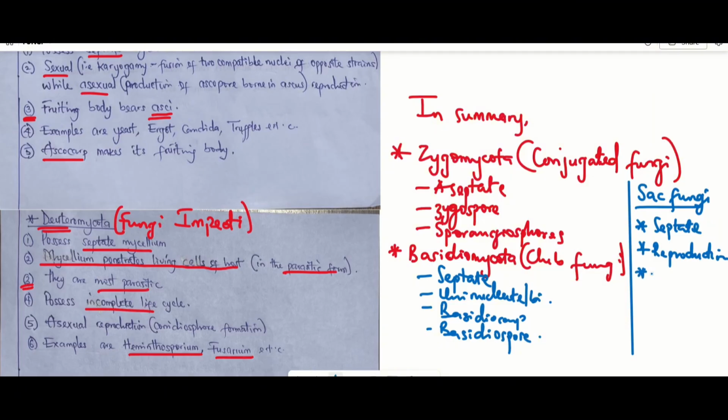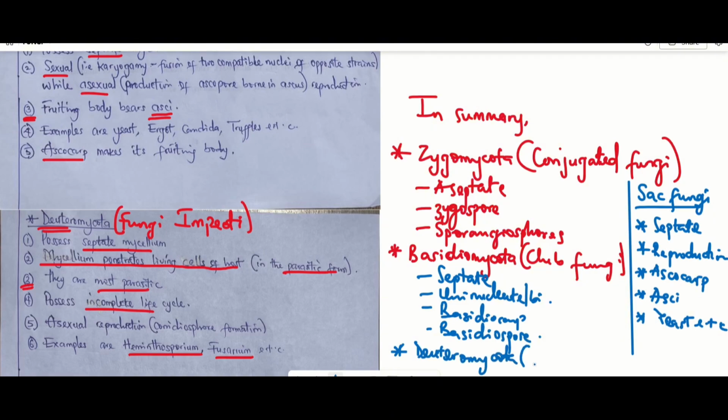We also said that they possess a fruiting body called the ascocarp, and that the ascocarp makes something we call the asci, which hold their spores. The examples are yeast and so on.